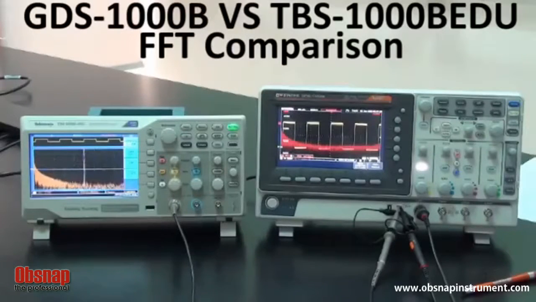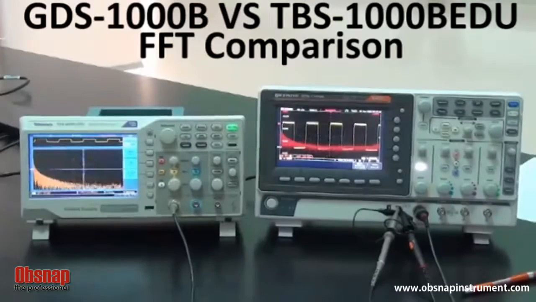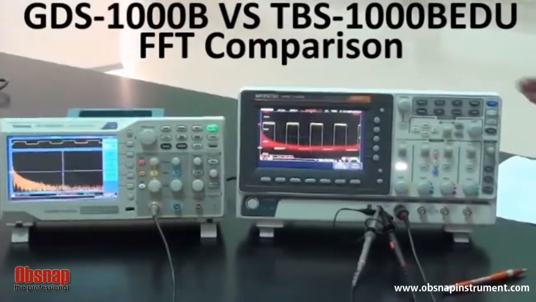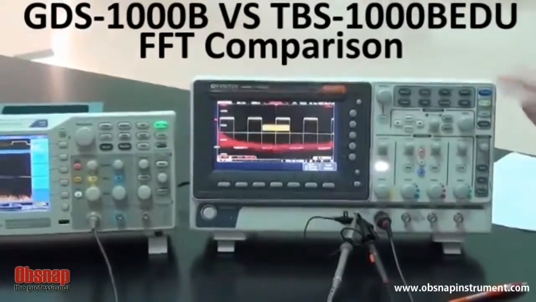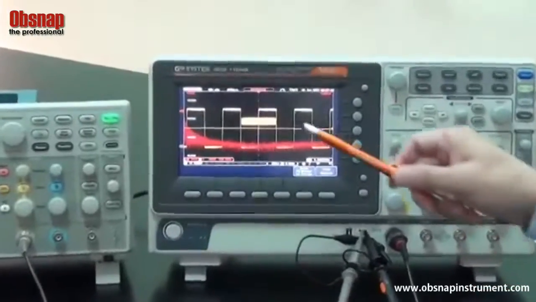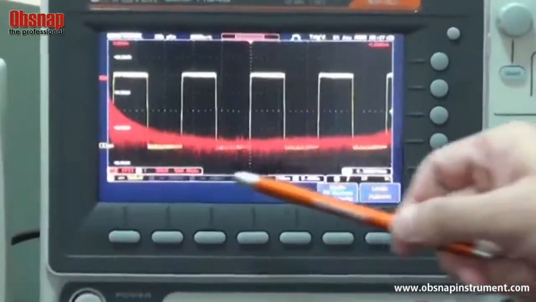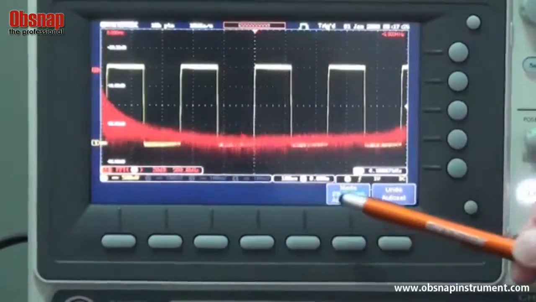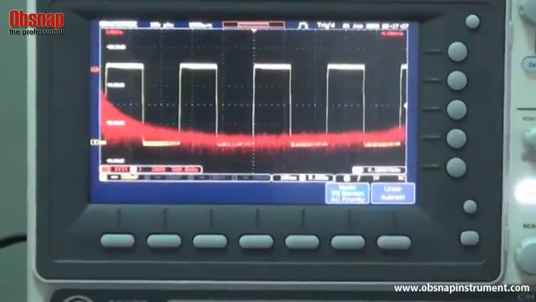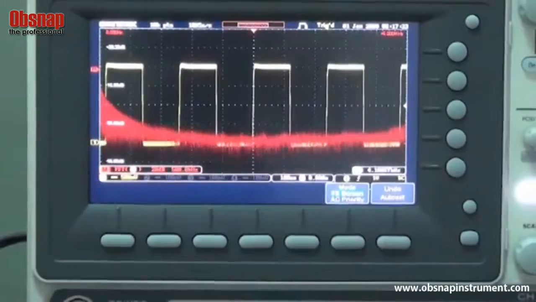First, let's take a look at the GDS 1000B oscilloscope. After pressing auto set, you can clearly observe the yellow 1 kHz square waveform and the red FFT spectrum diagram. With a strong 1 mega FFT display capability and a waveform update rate of 5,000 waveforms per second, the GDS 1000B perfectly produces a very smooth spectrum display.